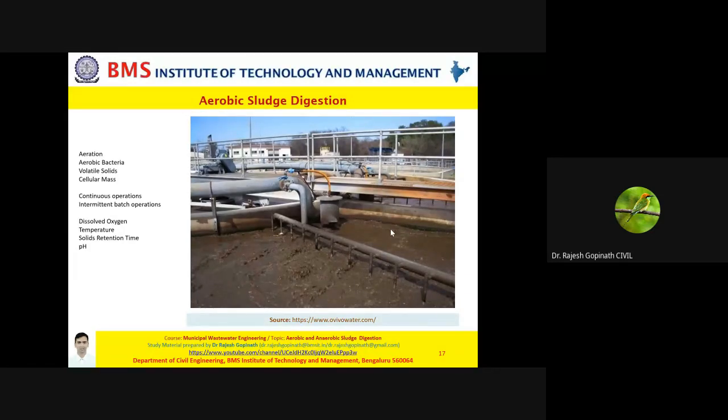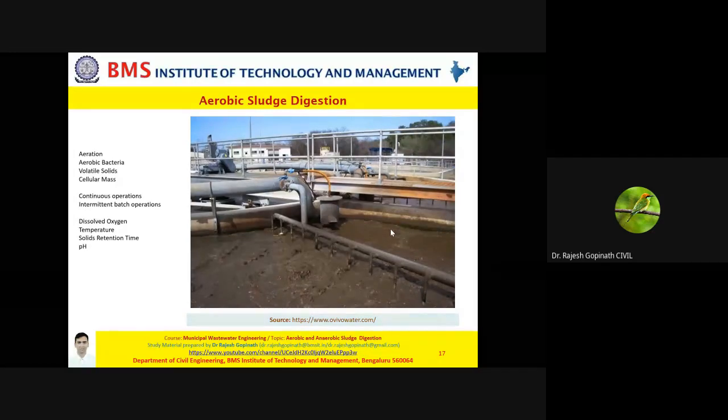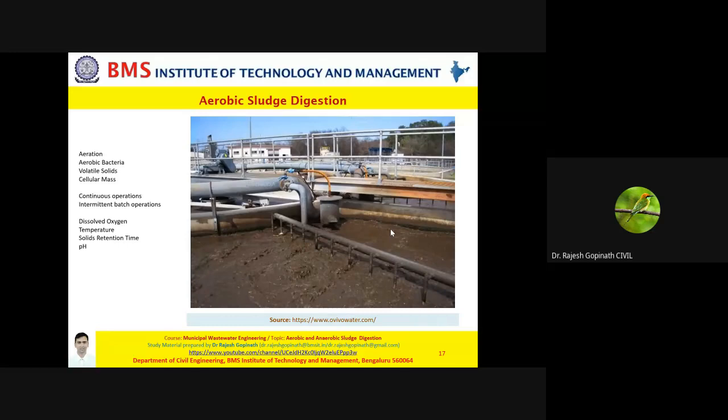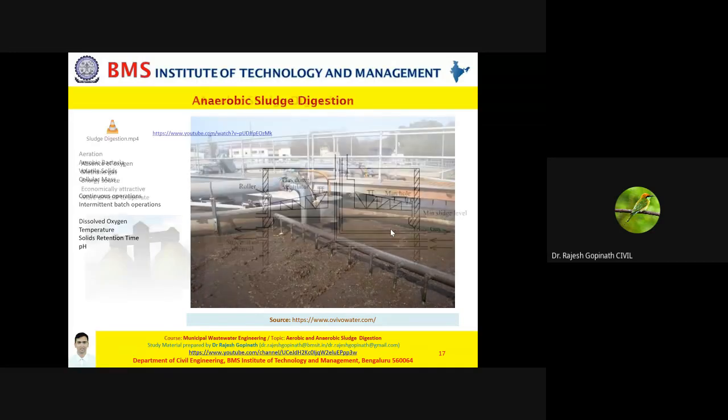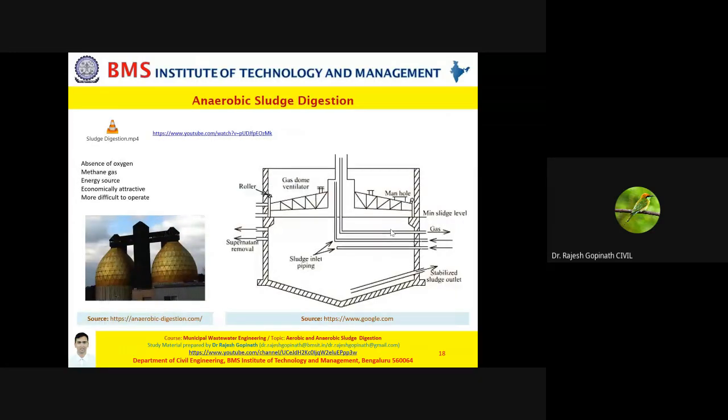It's a plug-in system. But in a continuous operation, the entry and exit is simultaneous. That is, your sludge is entering and simultaneously the supernatant is being withdrawn. But my dear friends, aerobic sludge digestion is not very popular when compared to anaerobic sludge digestion.